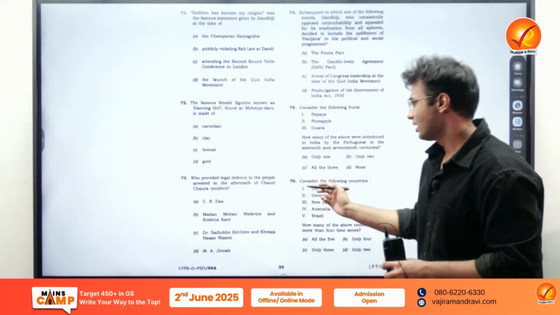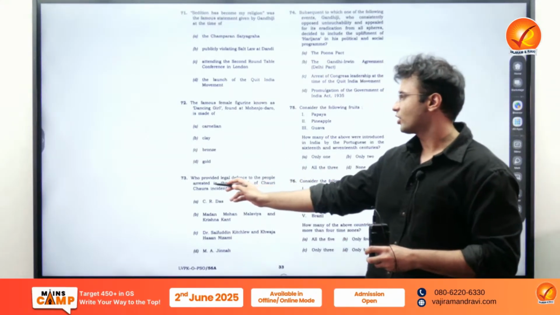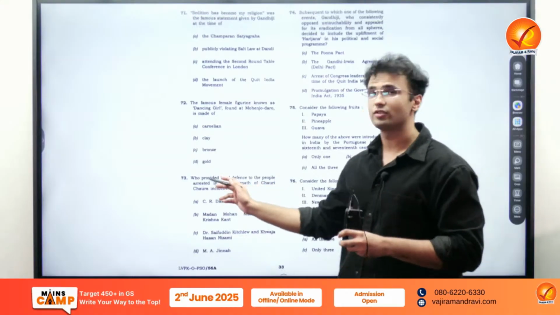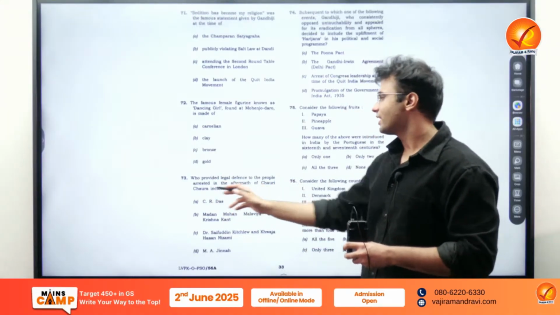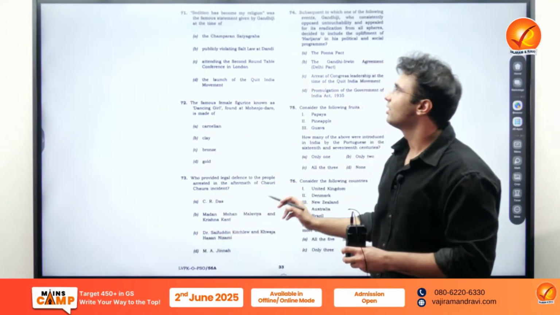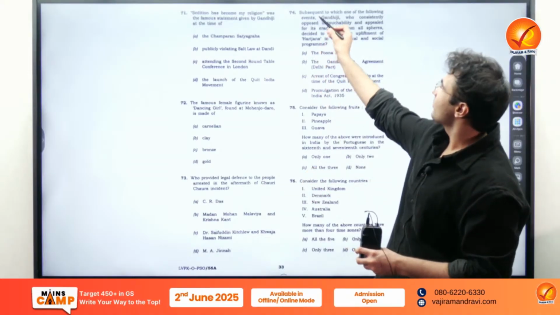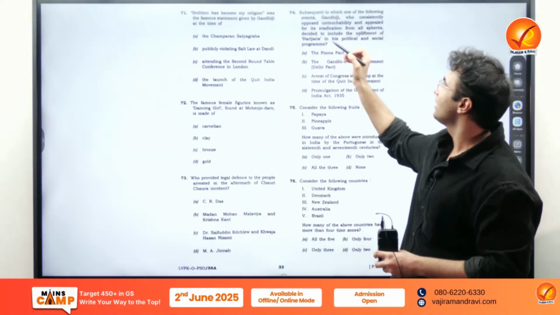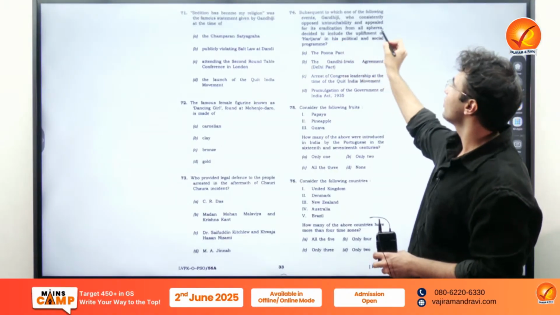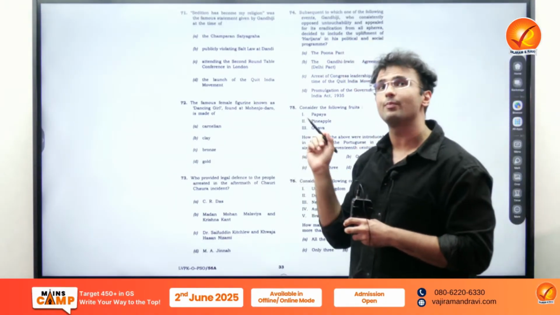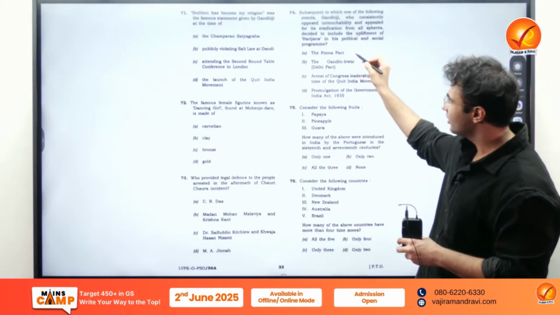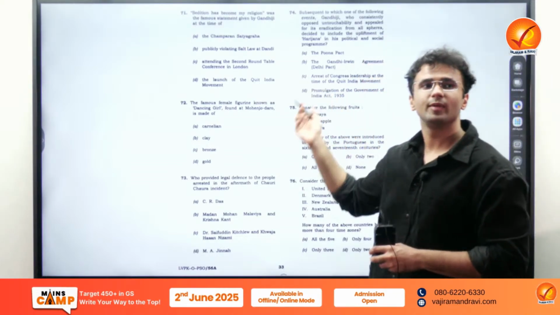So easy question. This is a tough question, because you would not find the legal defense to the people arrested in the aftermath of the Chauri Chaura incident. So this is a tough question. But this question: subsequent to which one of the following events did Gandhiji, who consistently opposed untouchability and appealed for its eradication from all the spheres, decide to include the upliftment of Harijans in his political and social program? Looking at the options, one can easily get that it will be the Poona Pact.